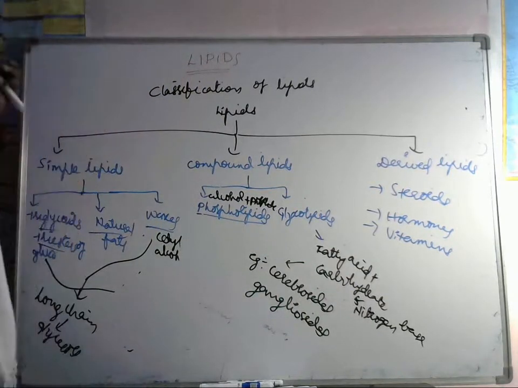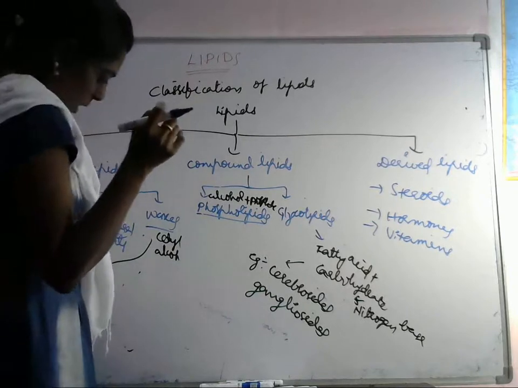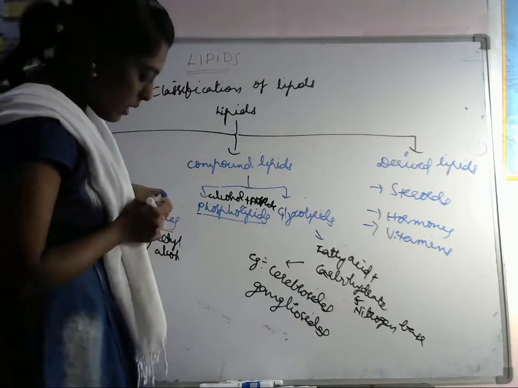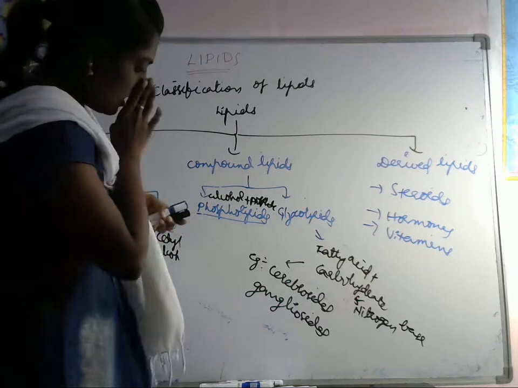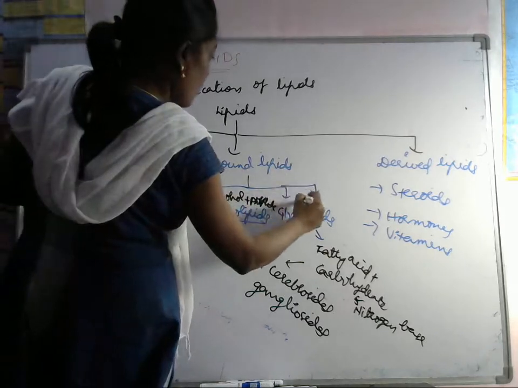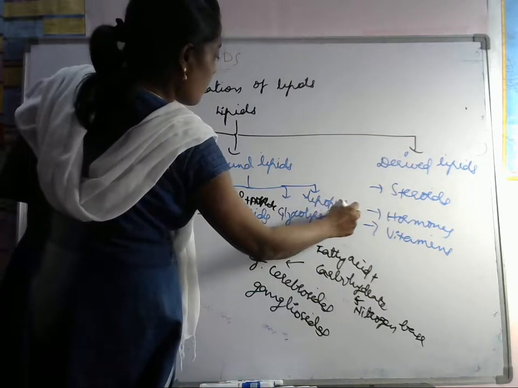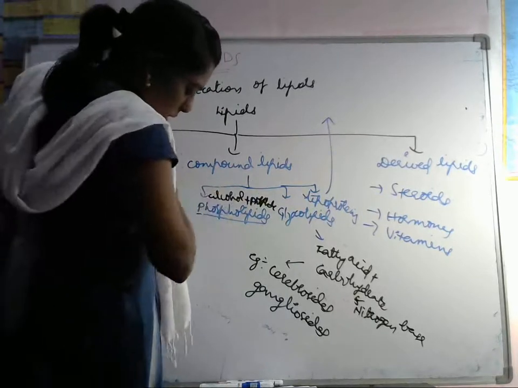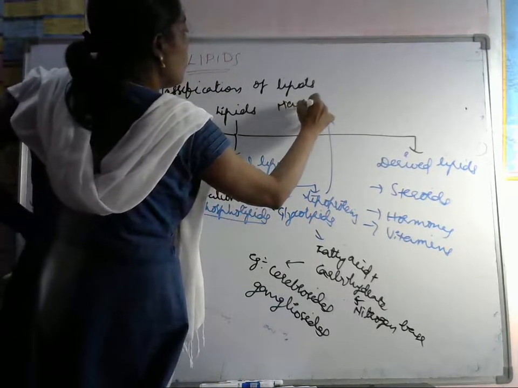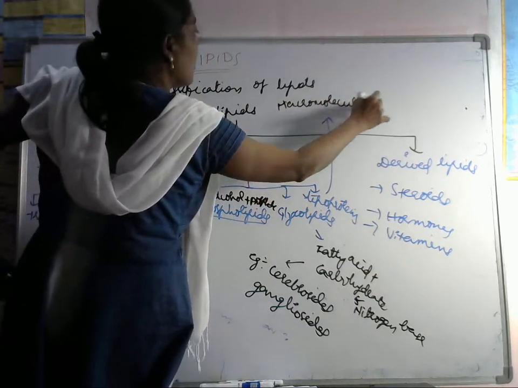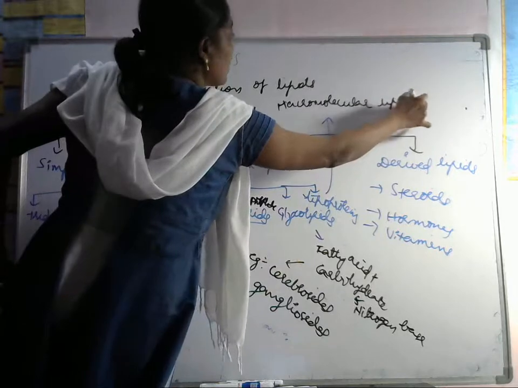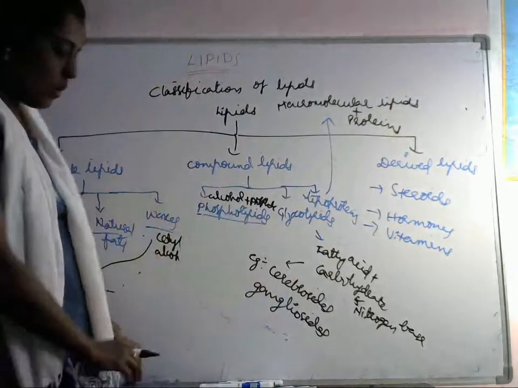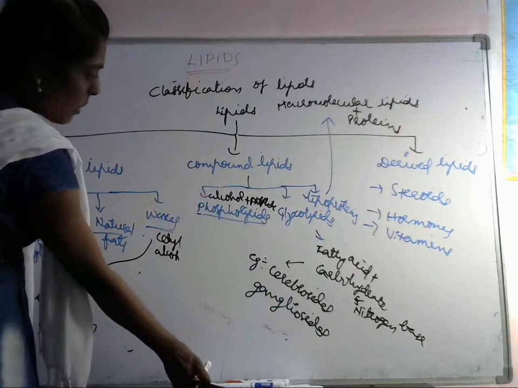Okay, so next, lipoproteins are there. Macromolecule complexes of lipids with proteins are called lipoproteins. Three types are there. In lipoproteins, I want to write here: macromolecular complexes of lipids plus proteins is called lipoproteins. So this is about this one.